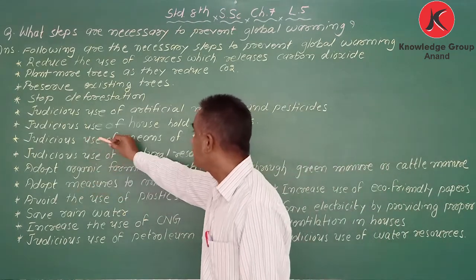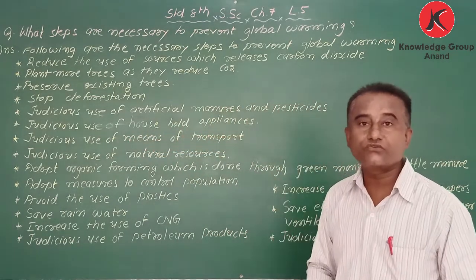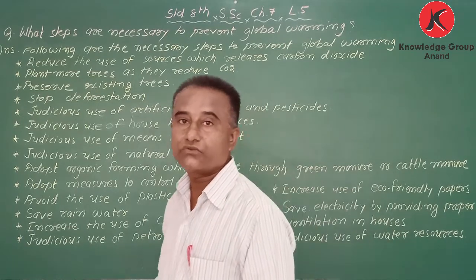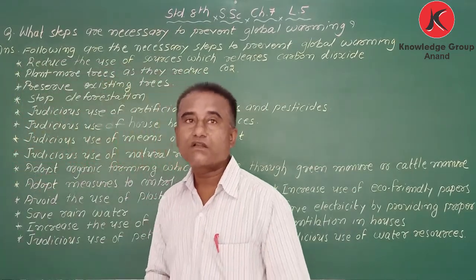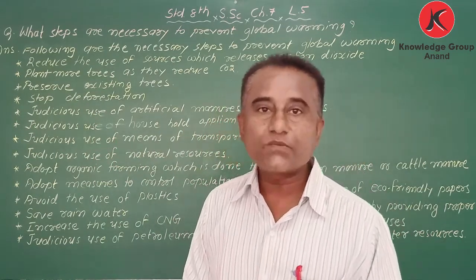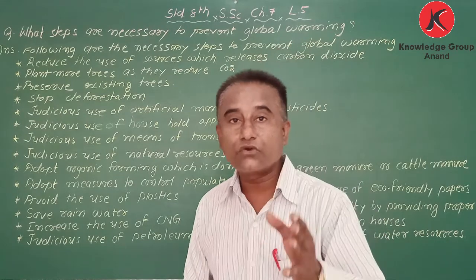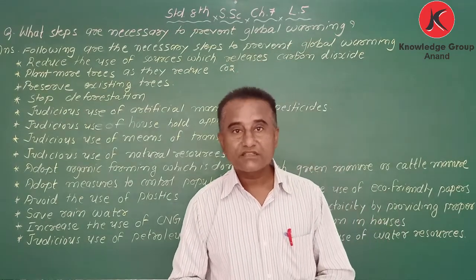Next one, use of household appliances. Certain things we should not use; if it is necessary, you can. When you use AC, fridge, fan, and some other things, nowadays we are also using a gas geyser.